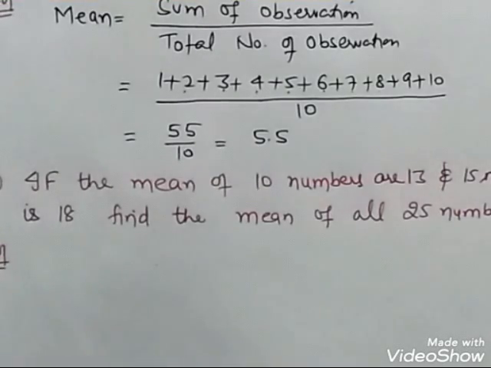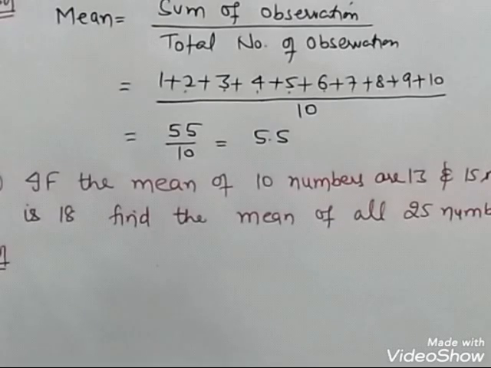This is the question for you. The digits may change but the concept remains the same.